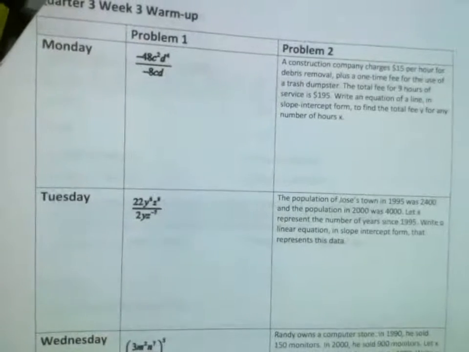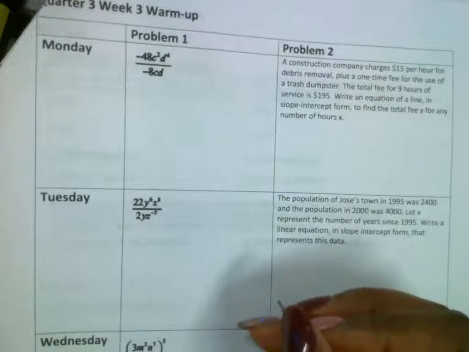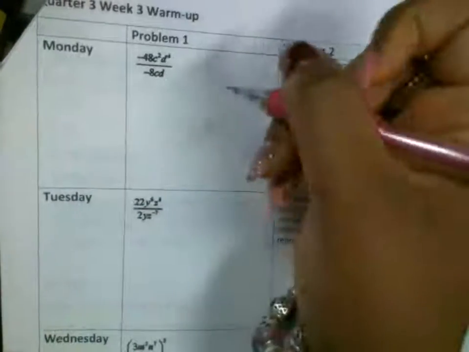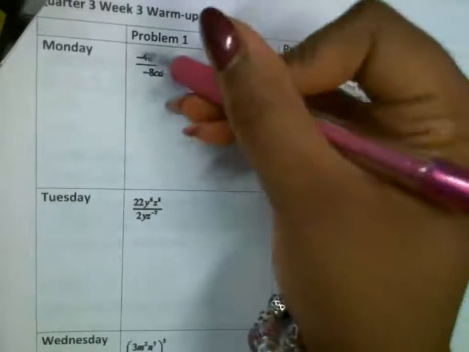All right, so let's go over the warm-up. We should be finished with the warm-up, so let's check it, make sure it's right. Okay, so we're doing laws of exponents. Anybody need me to pause? Is everybody okay? Hannah, you good? Okay. All right, so let's divide.